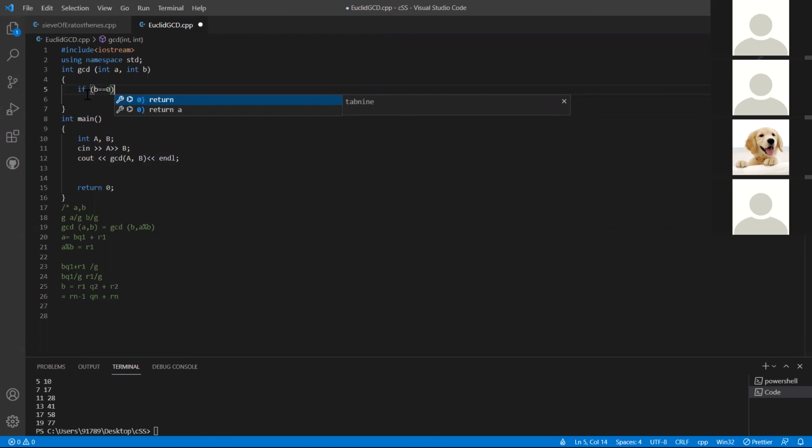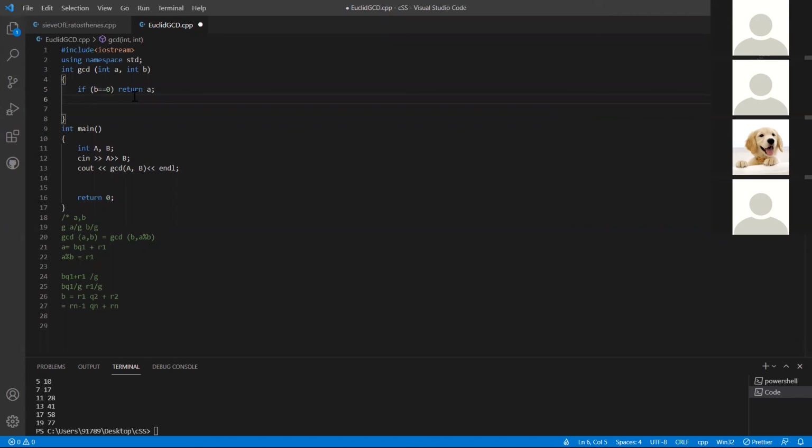If B became 0, then return A. And to make B 0, I'm going to keep calling this function again and again by replacing the dividend with B and the divisor with A mod B. So I will keep calling this function until B becomes 0.